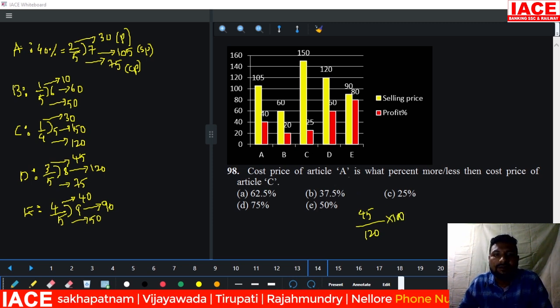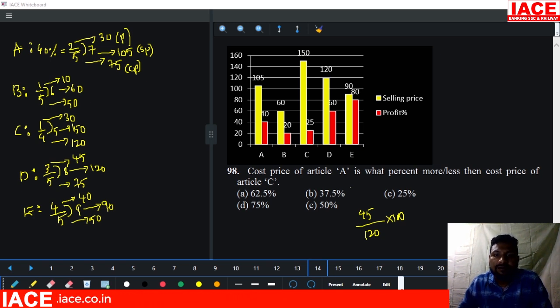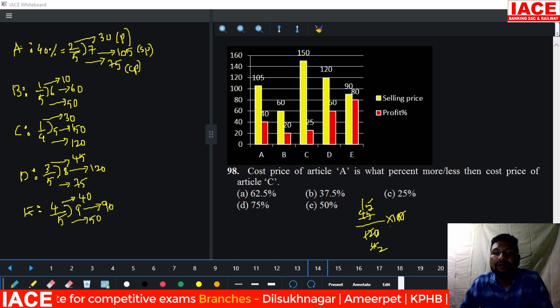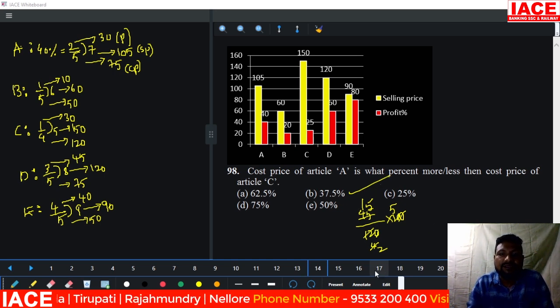The cost price of article A, 75, is what percentage more or less than the cost price of article C? How much less? 75 plus 45 is 120. And 45 over 120, cancel the 0s, 3 and 4 the, 15 the, and 2 5s are 15, 5 15s are 75, 75 by 2 is equal to 37.5 percent. That is the difference between these two.